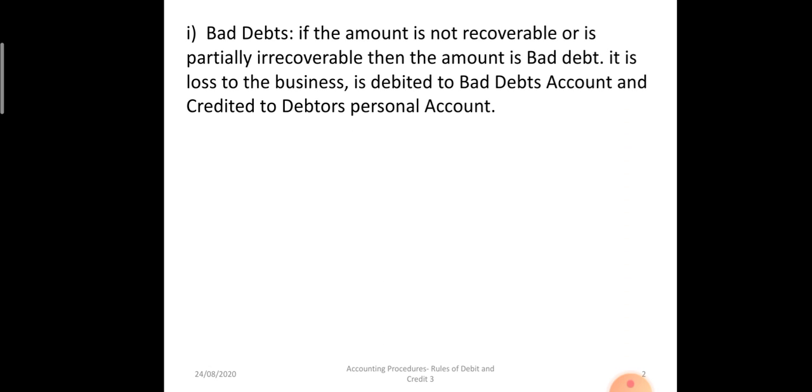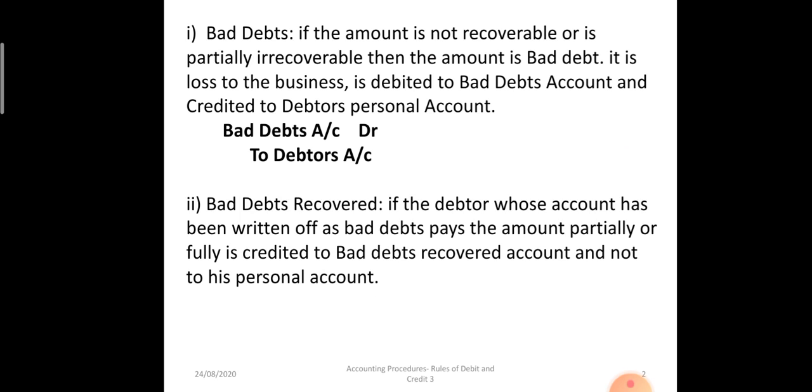Okay, it is a loss to the business. Therefore, it is debited to bad debts account and credited to the debtor's personal account. Okay, bad debts account debit to debtor's account. Because it's a loss, bad debts will be debited, and debtors being a current asset personal account will be credited.